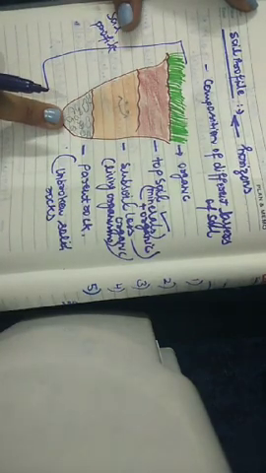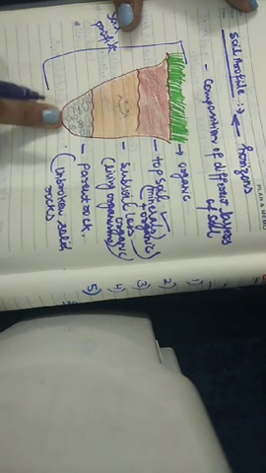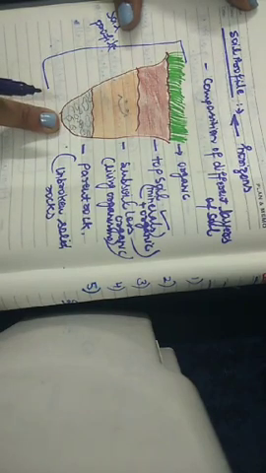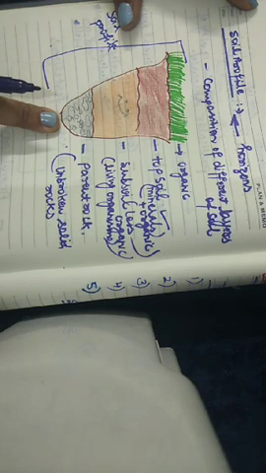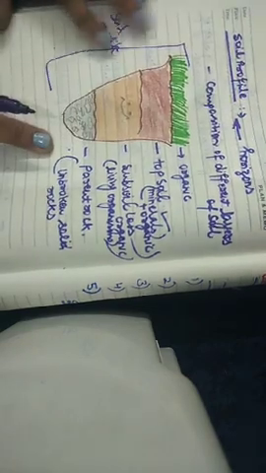And the lowermost layer in the soil profile is the parent rock. As you can easily see over here, the unbroken solid rocks you can see in the picture. So in this way, the soil consists of this profile.